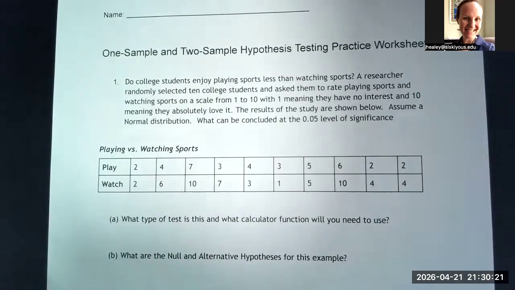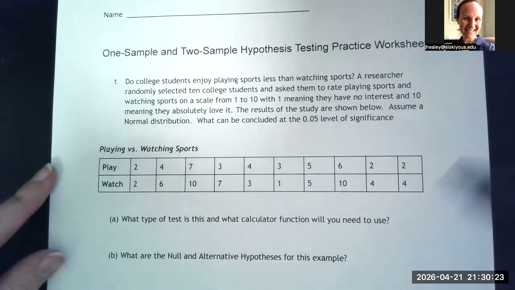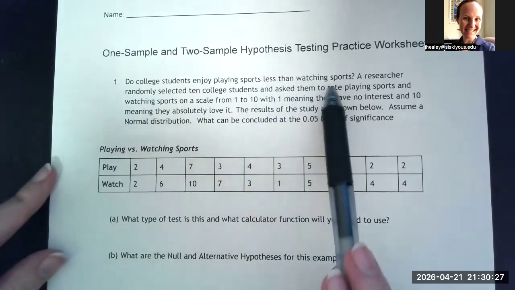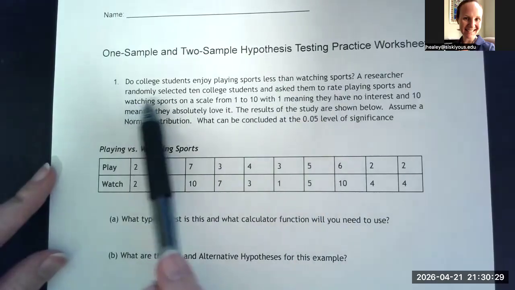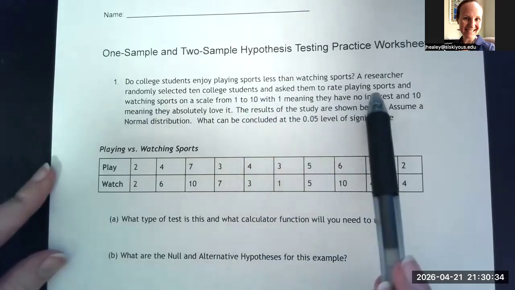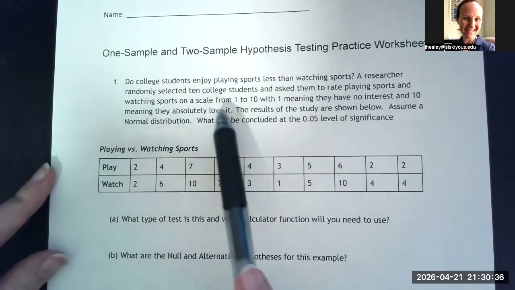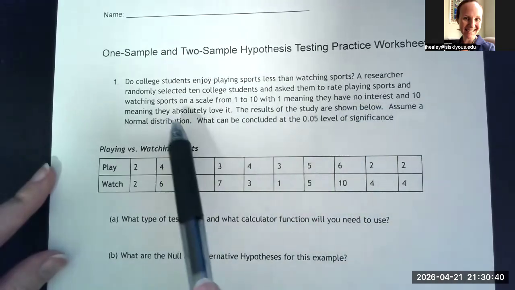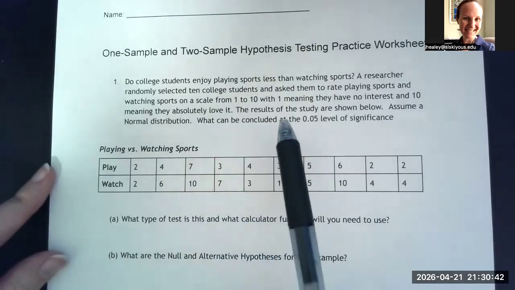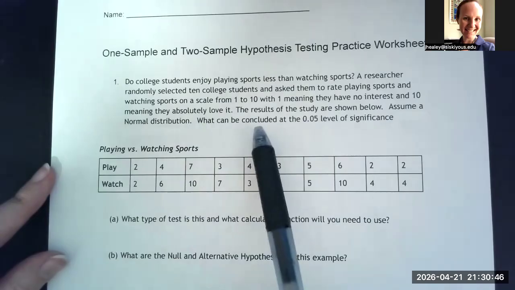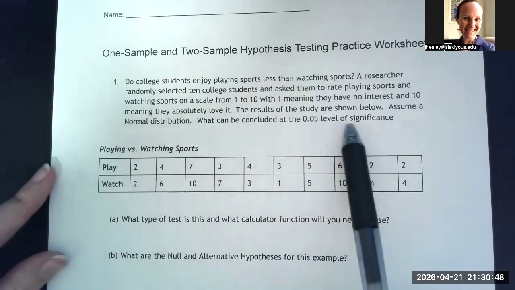All right, let's take a look at question number one. Do college students enjoy playing sports less than watching sports? A researcher randomly selected 10 college students and asked them to rate playing sports and watching sports on a scale from 1 to 10, with 1 meaning that they have no interest and 10 meaning they absolutely love it. The results of the study are shown below. Assume a normal distribution. What can be concluded at the 0.05 level of significance?